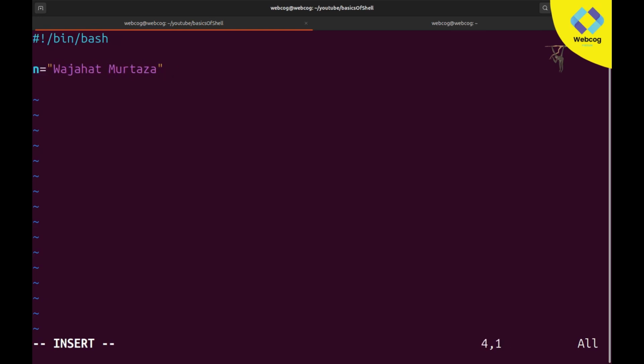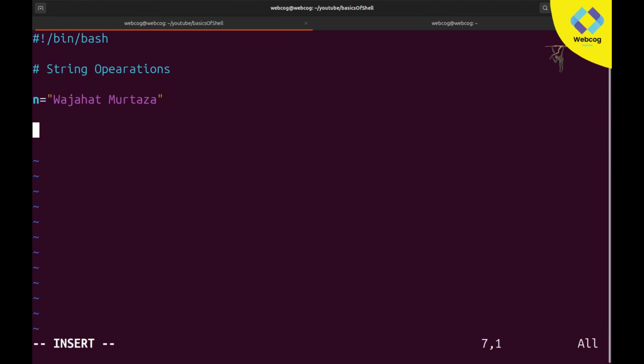It also works fine. It's not necessary to write a meaningful name for your variable. You can write it in short terms as well. So now a variable is created by the name of n. Let's test out some string operations. I will add a comment: string operations. Okay, so this is a comment. It will not be executed, as you know.